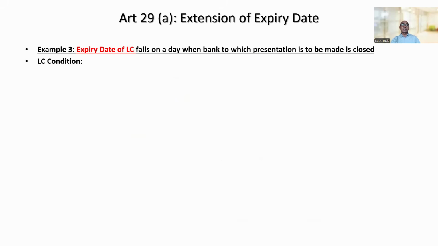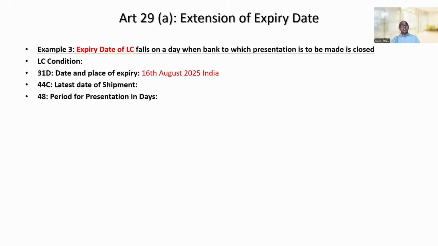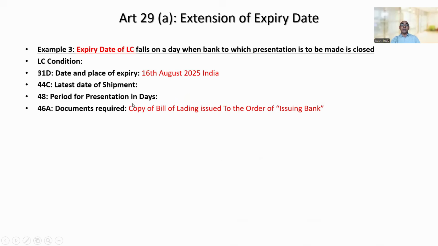Next example, we can take it here. We find that latest shipment date is not given, period for presentation is not given, but the document required is a copy of bill of lading. Now, remember, shipment date is 15th July. Whether you will apply UCP Article 14C, the default presentation period of 21 calendar days after the date of shipment, documents must be presented but not later than LC expiry date. No, we will not apply that article in this case. That means in this case, shipment and presentation need to happen on or before the expiry date of the LC, right?